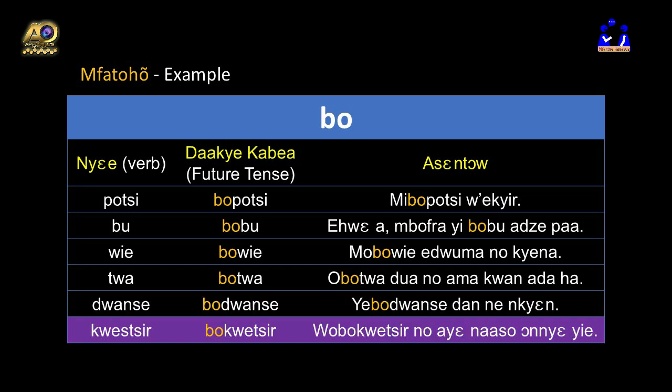Kwetsir is the next vocabulary. And of course, the last one. Kwetsir means to avoid. Bokwetsir will avoid. That is in the future tense.